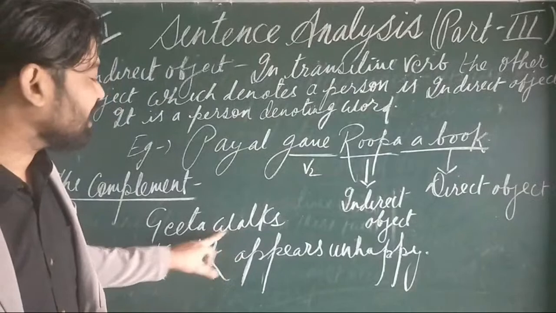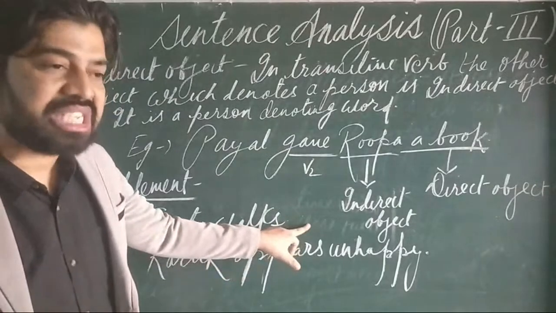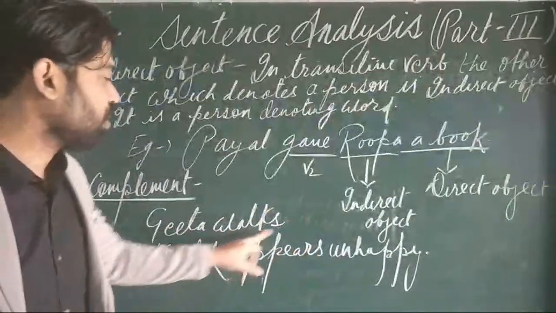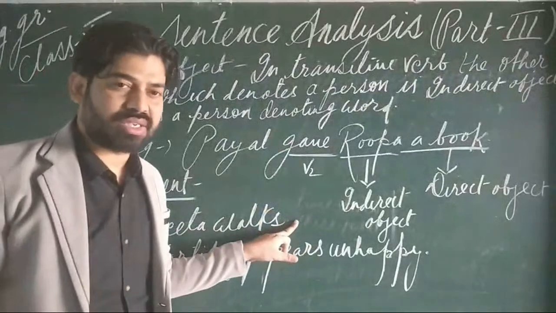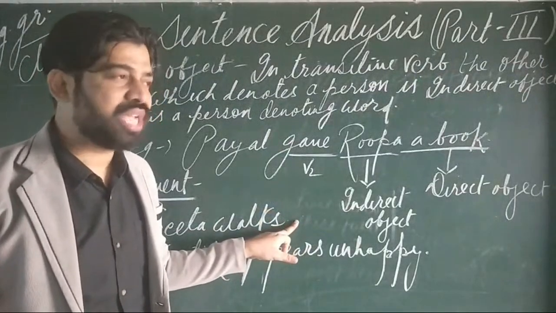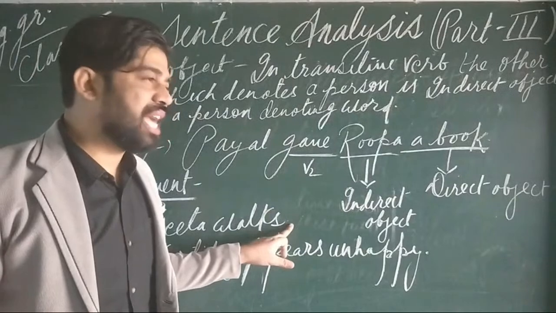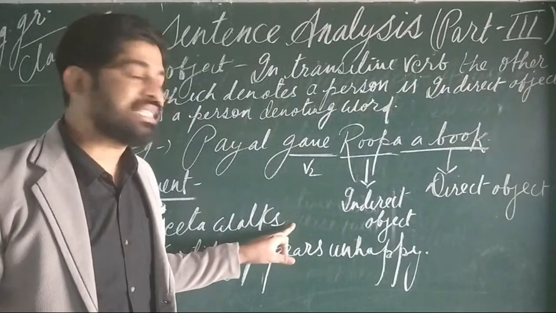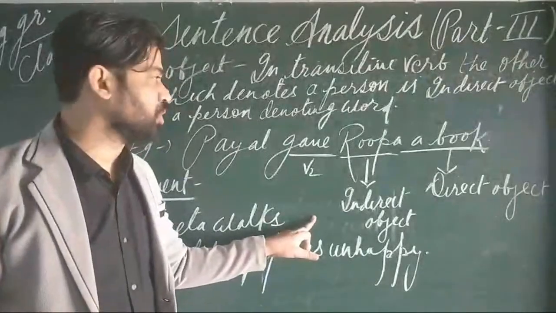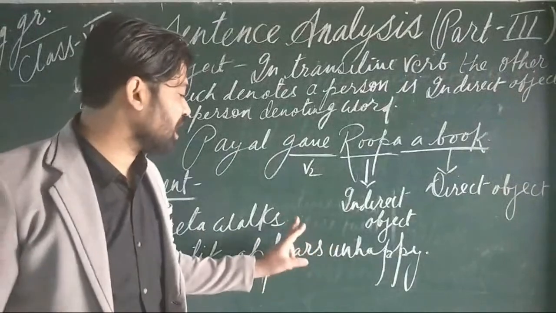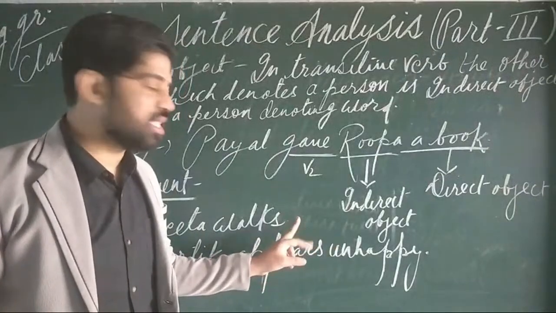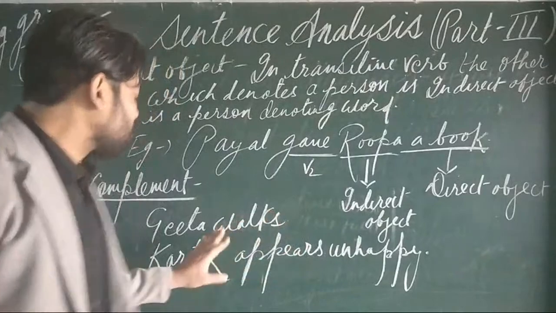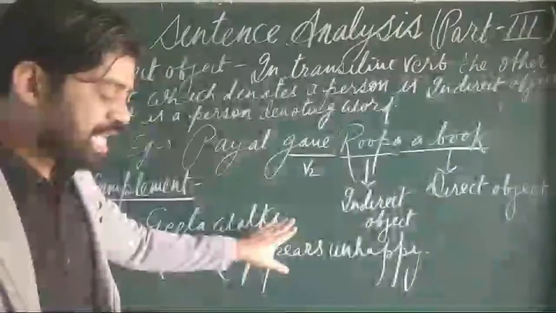You can say that Gita walks is intransitively used because there is no object. If there is no object, then the sentence is intransitively used, and if there is an object, then the sentence is transitively used.